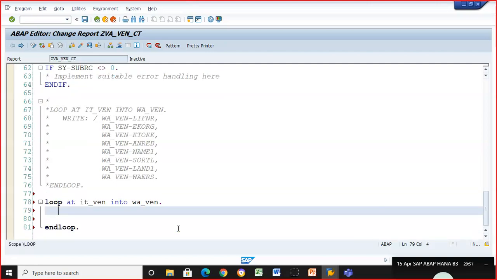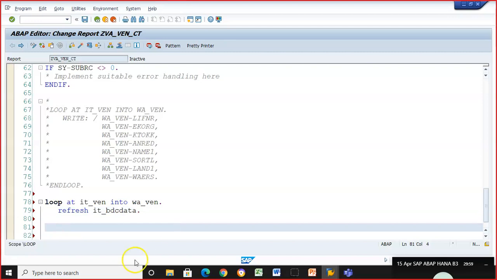within this loop, endloop, we'll write refresh IT_BDC_data. Now here we need to paste that recording that we have done. So let me open the recording here.